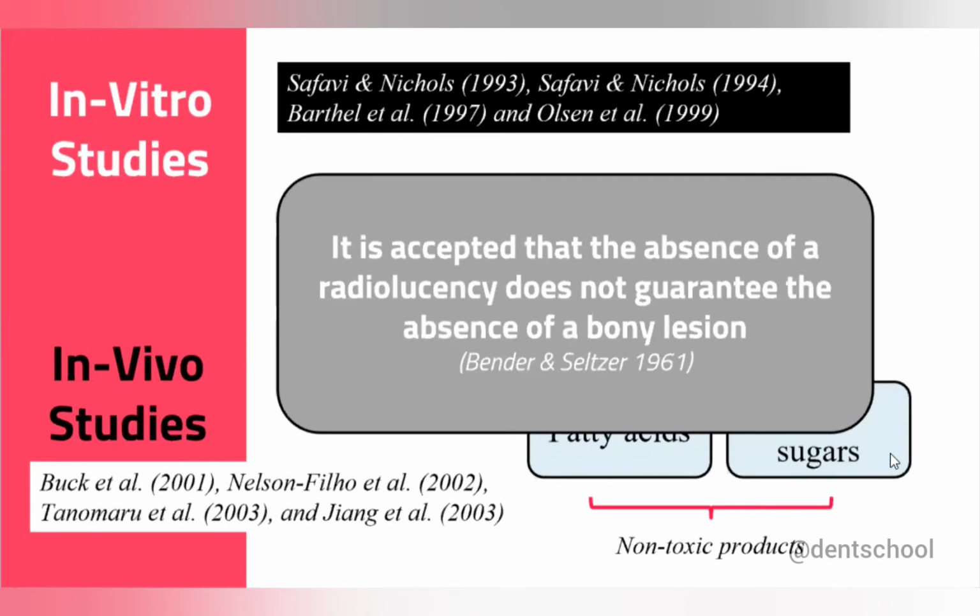So how will we know whether we should use calcium hydroxide or not? You can know that only if you are using CBCT in all the cases, which is not possible, right? So if you consider this property, you should use calcium hydroxide in all the cases. That means you should never do single sitting endodontics. I'm just telling the controversy, okay? I'm not stating anything. According to Sezer and Bender, it is accepted that absence of a radiolucency does not guarantee the absence of a bony lesion. So we cannot rely on radiographs.